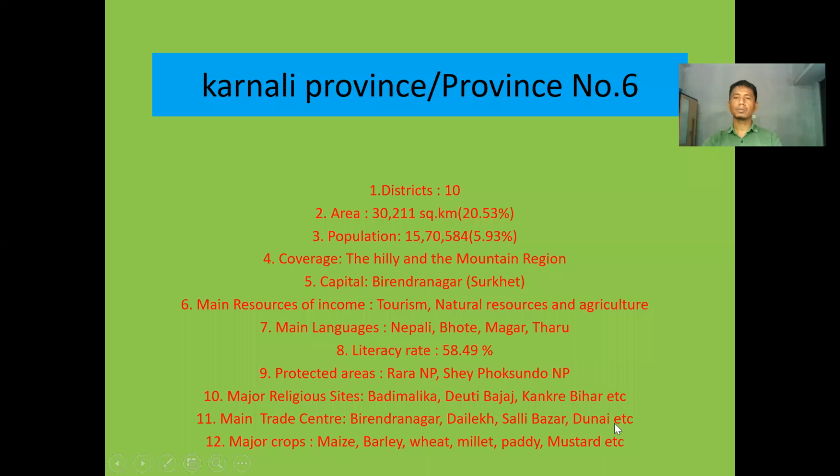Sali Bazaar and Dunai. Dunai is very much popular. Similarly, Nagar is popular regarding trade center. Major crops like these are grown all over Nepal. These maize, barley, wheat, especially in hilly and Himalayan region, are produced by the farmers. Okay, these are some features of the province number 6.